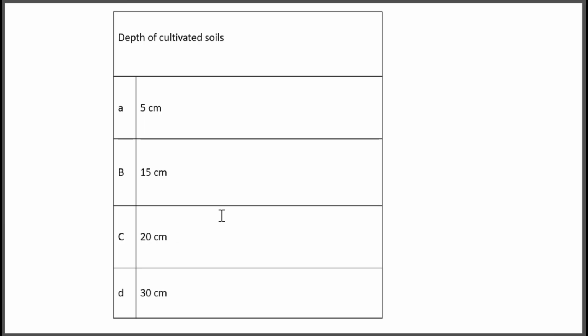Option A, 5 cm, B, 15 cm, C, 20 cm, D, 30 cm. Option B is the correct answer, 15 cm. So, the depth of cultivated soils will be 15 cm.